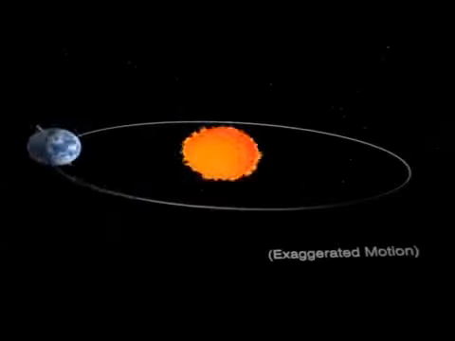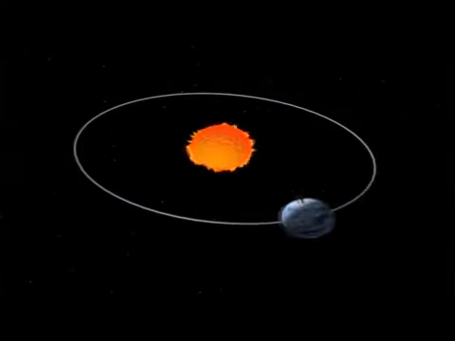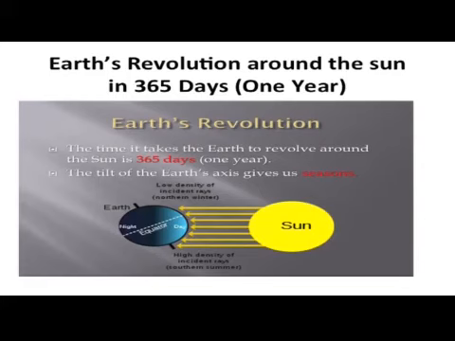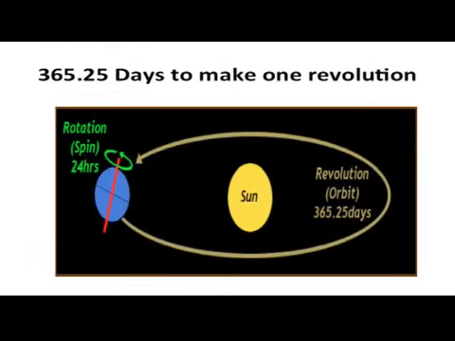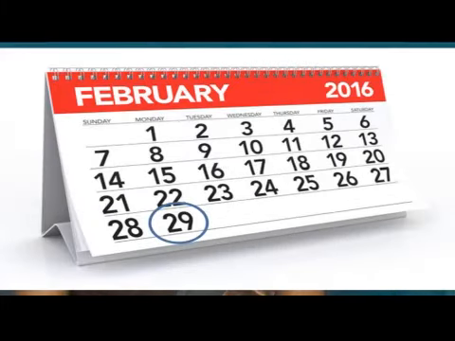You know that the earth takes 1 year to make one complete revolution around the sun and 365 days make 1 year. But in fact, the earth takes 365.25 days to make one revolution. This extra 0.25 day into 4 gives 1 full day. This extra 1 day is added to the month of February once in 4 years. Every year that has 366 days is called a leap year. Therefore, in a leap year, February will have 29 days.